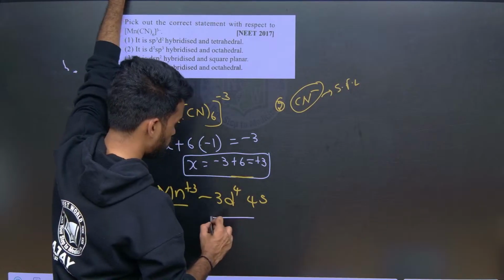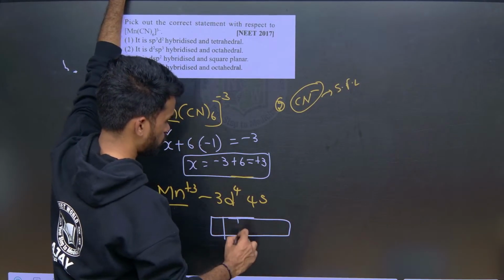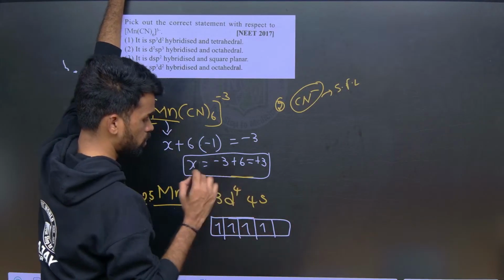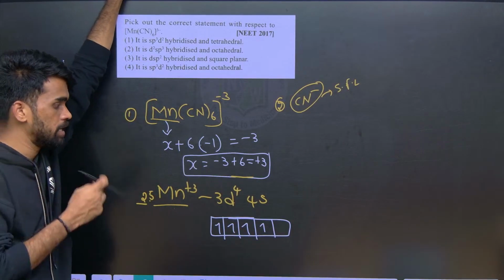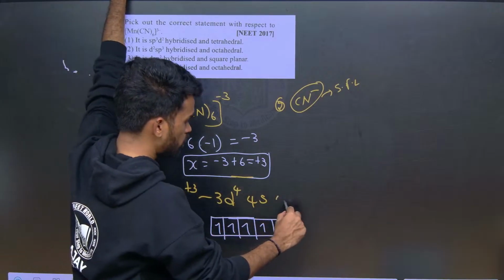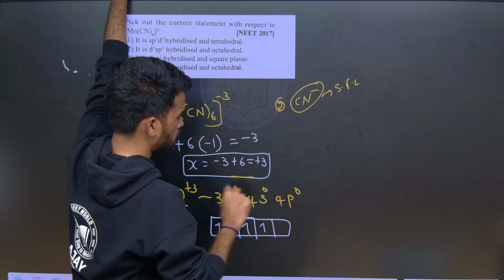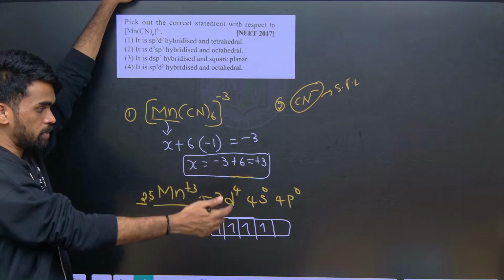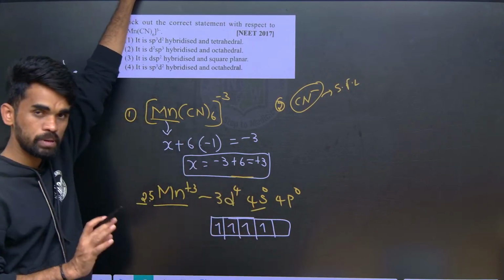Now represent them in the orbitals like this. So how many are there? 1, 2, 3, 4. Up to here it is also clear, right? Next, after 3d we have 4s and 4p0 also, right? This is the energy order of the orbitals, the next orbital is 4p after this 4s. I hope it is clear.